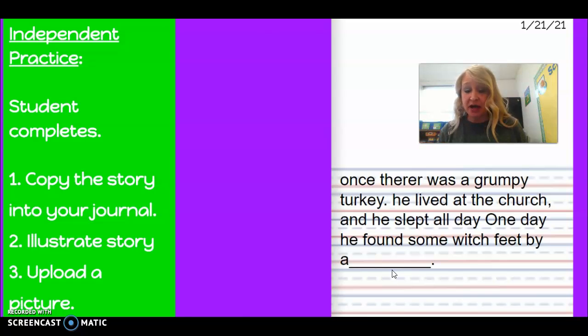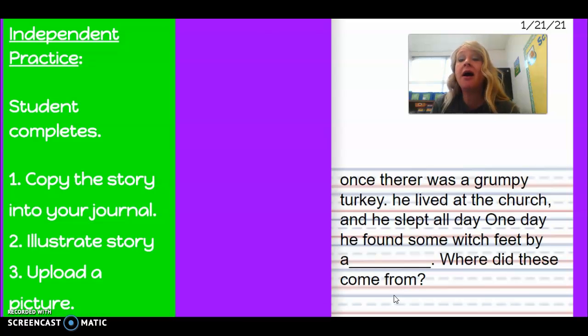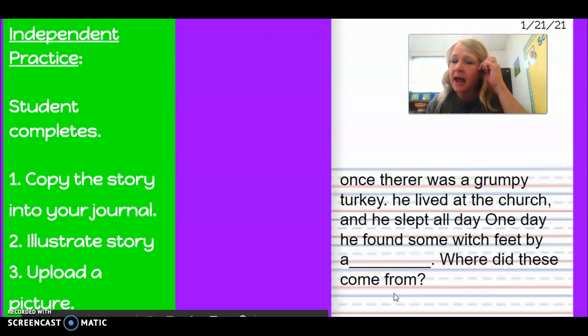That is a great question. So let me write, okay, so we have, where did these come from? Now, is there another question that the turkey might ask about those shoes or those feet? Where did they come from? And who do they belong to? That would be a great question. How can we combine those two questions? Where did these come from? And who do they belong to?